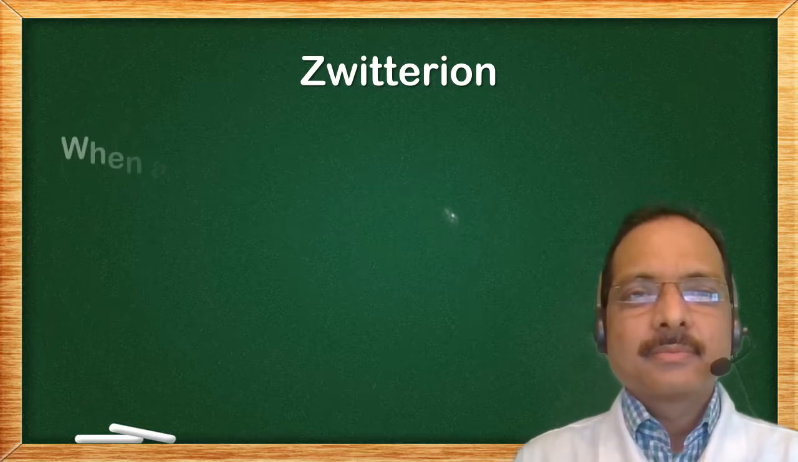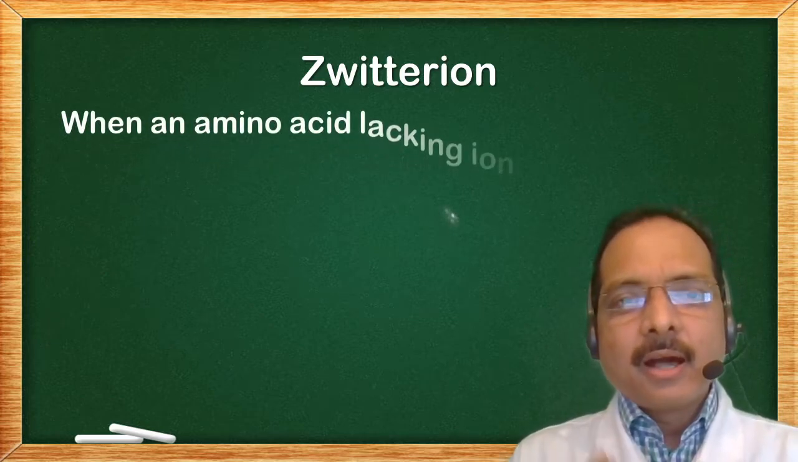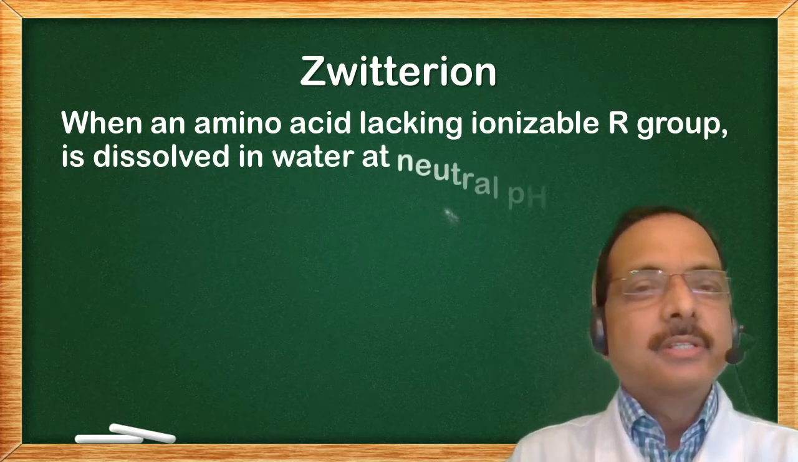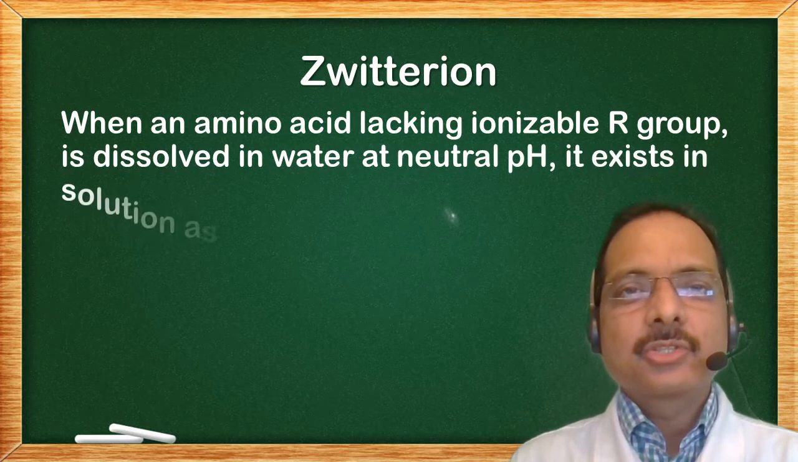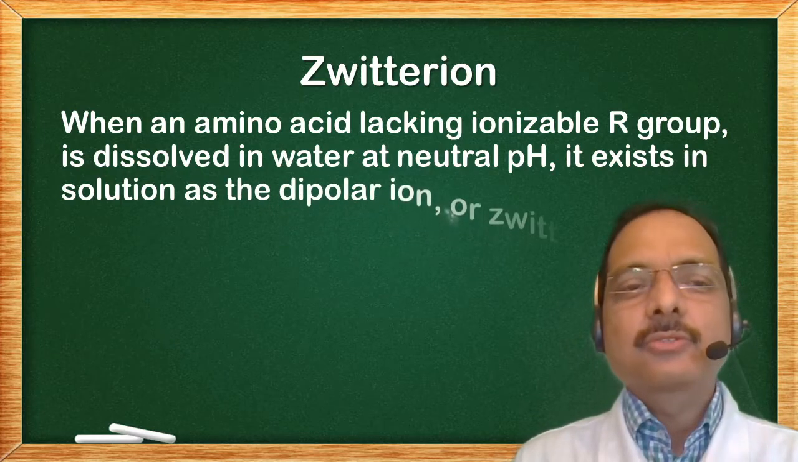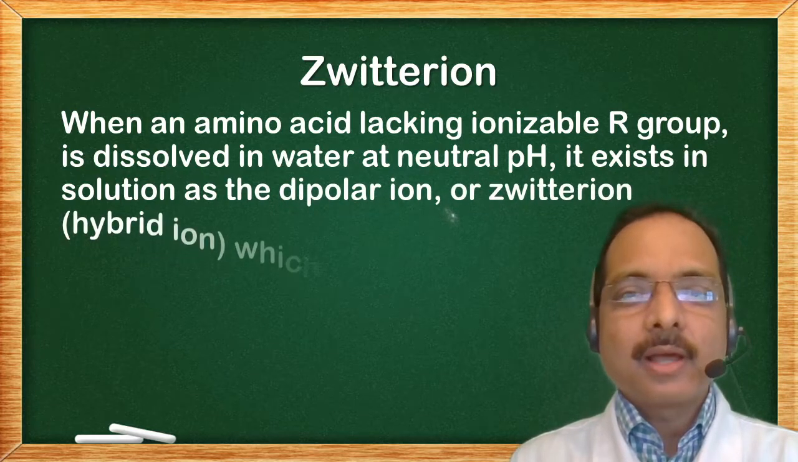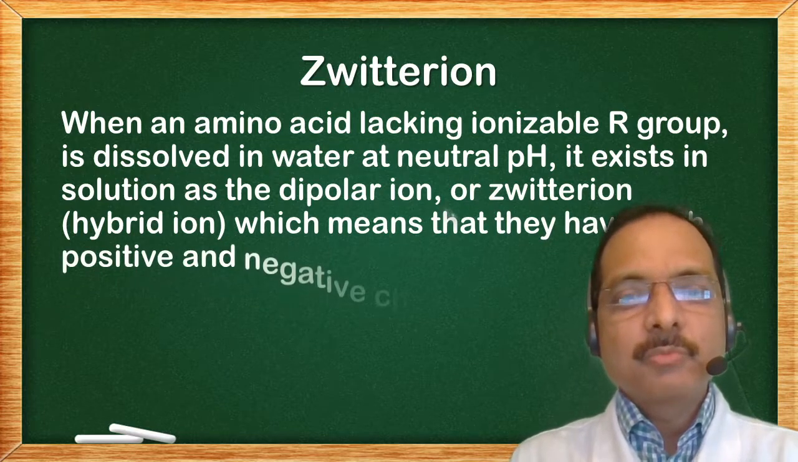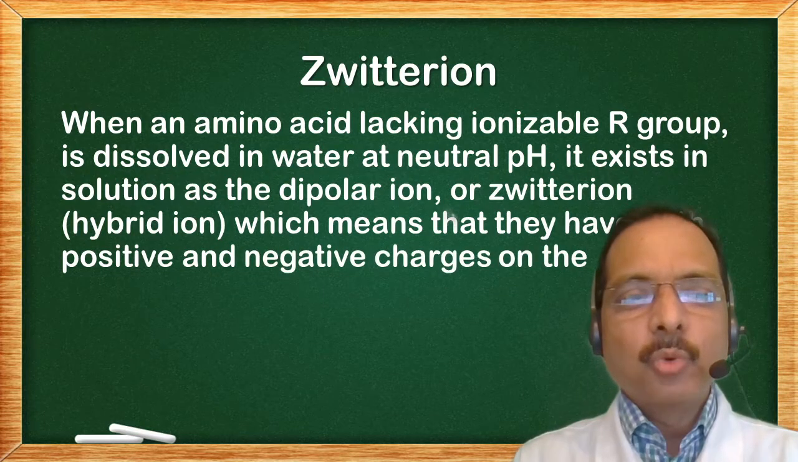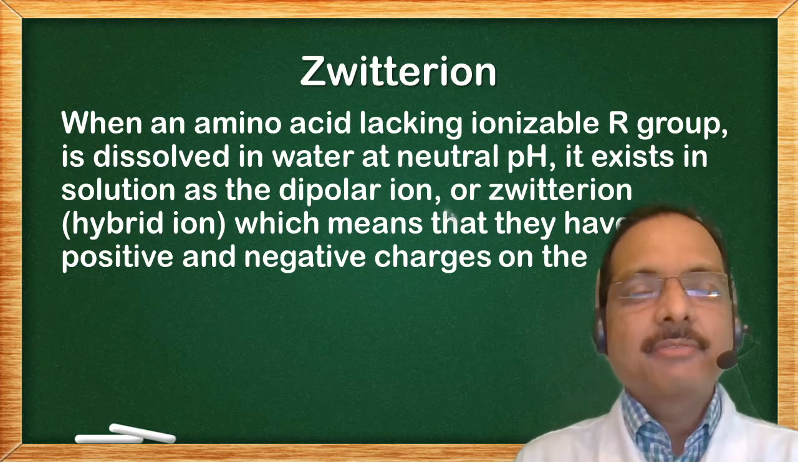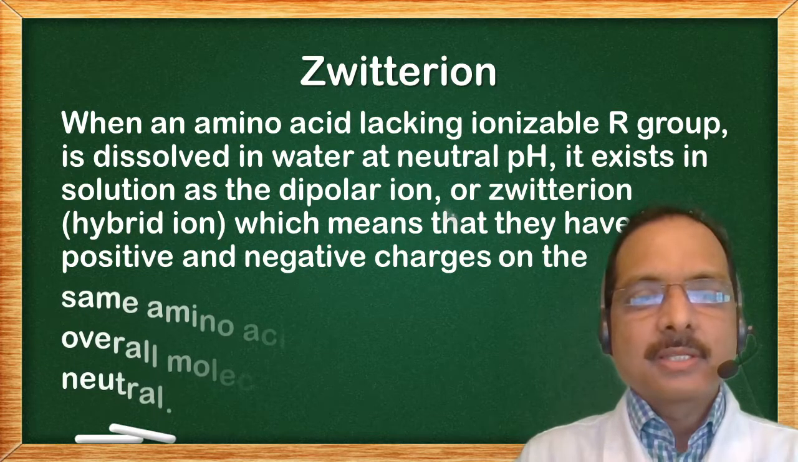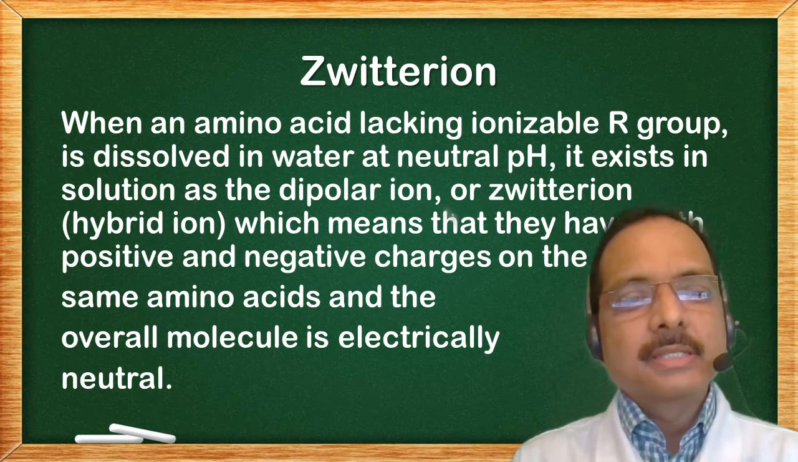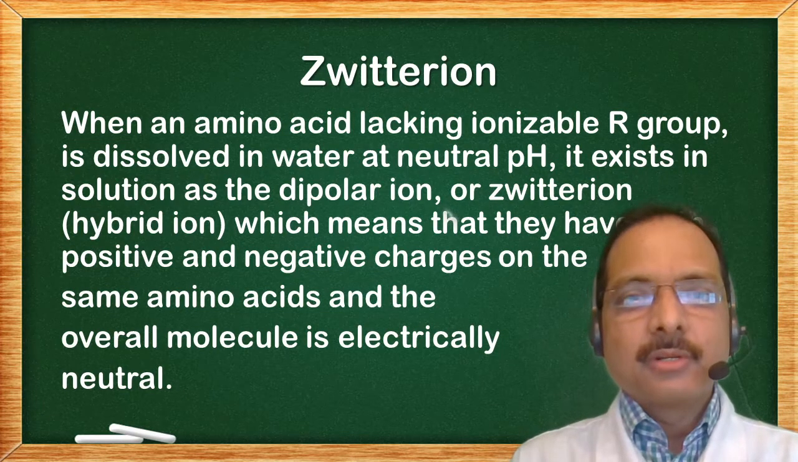Zwitterion. When an amino acid lacking an ionizable R group is dissolved in water at neutral pH, it exists in solution as the dipolar ion or zwitterion, that is the hybrid ion, which means that they have both positive and negative charges on the same amino acid, and the overall molecule is electrically neutral.